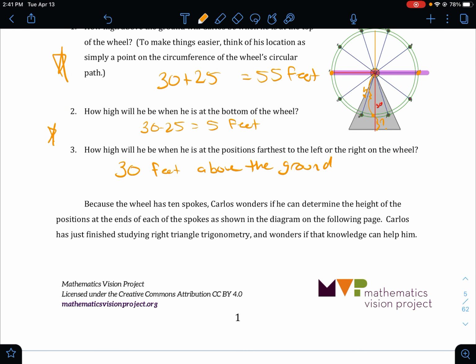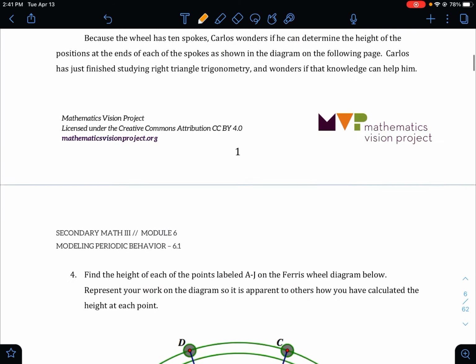Because the wheel has 10 spokes, Carlos wonders if he can determine the height of the positions at the ends of each of the spokes as shown in the diagram on the following page. Carlos has just finished studying right triangle trigonometry and wonders if that knowledge can help him.